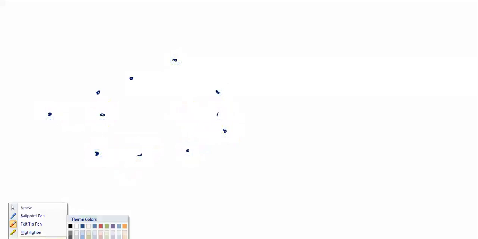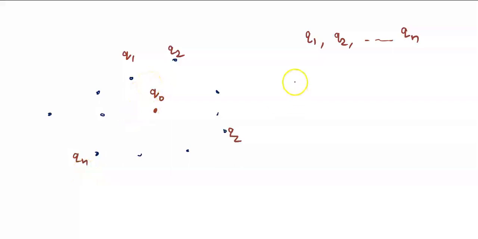Now, suppose there are many charges which are unevenly distributed in a space, and there is another charge. Say there is a charge Q naught, and what we have to do is determine the force acting on this charge Q naught due to charges Q1, Q2 and so on up to Qn. So you have to determine the forces. How will you determine the force? Suppose you have to find the resultant force acting on charge Q naught.